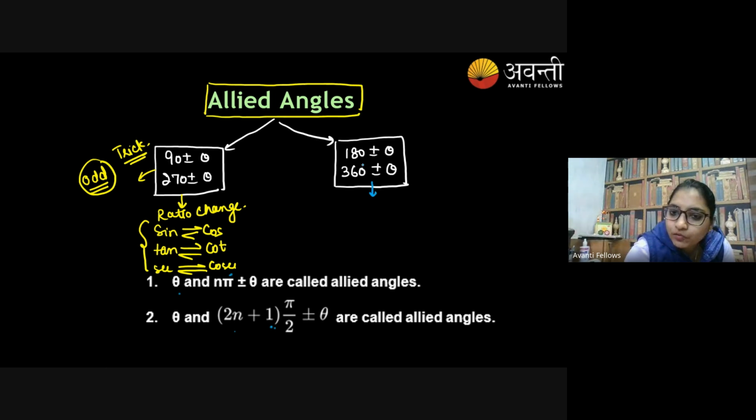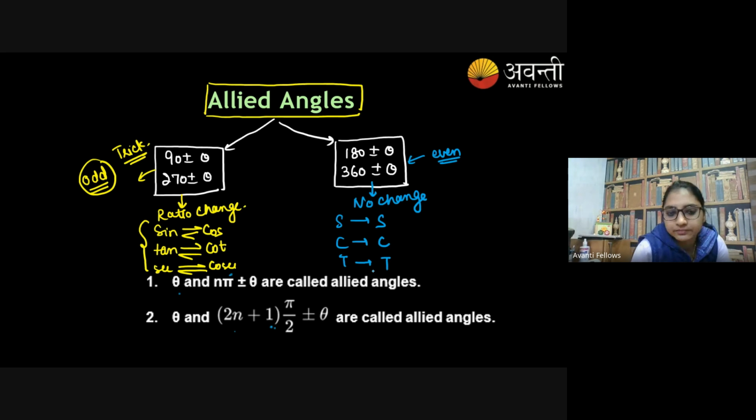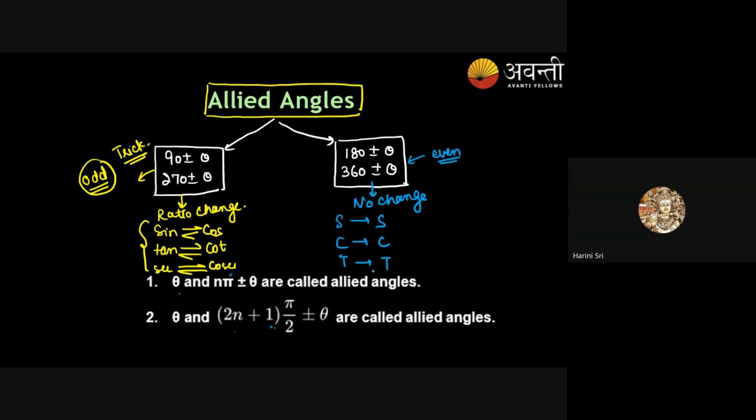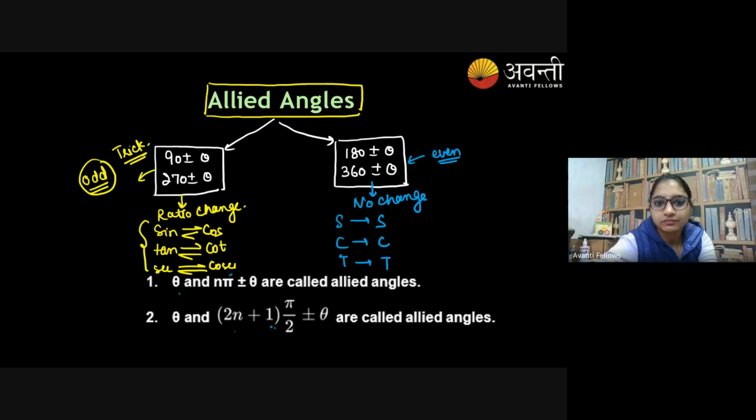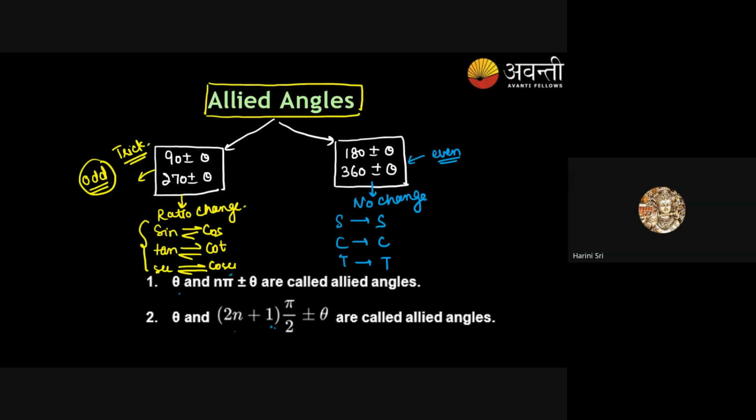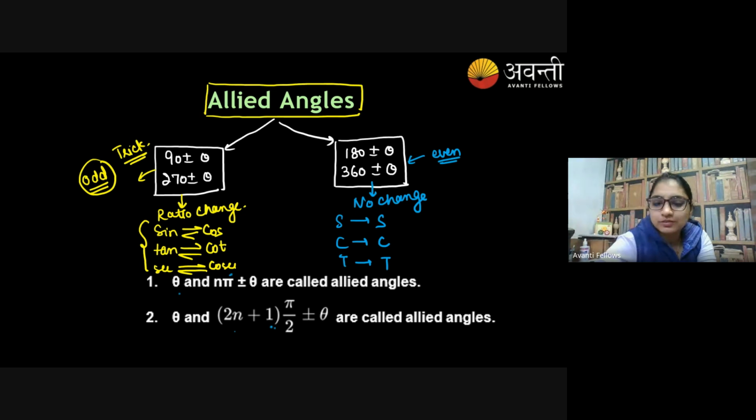When we talk about 180 and 360, they are even numbers, so there will be no change. Sine will remain sine, cos will remain cos, tan will remain tan. Agree? So let's get ready for the trick. What do you say? Anyone having any knowledge about that?